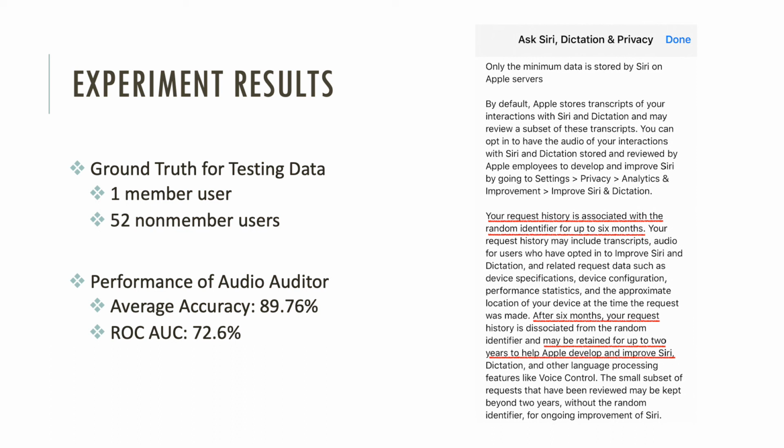Thus, another 52 non-member users were selected randomly from the LibriSpeech dataset, whose samples were collected before 2014. To gain the average performance of our auditor in the real world, we train 100 auditors under the same setting, with the training set conducted 100 times. The average overall accuracy is around 90%, while the ROC AUC score is around 73%.